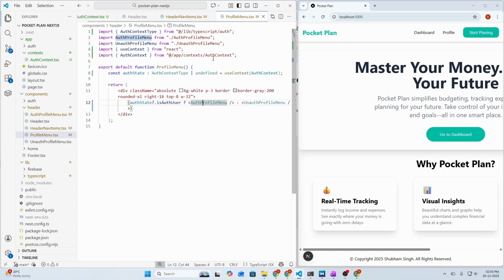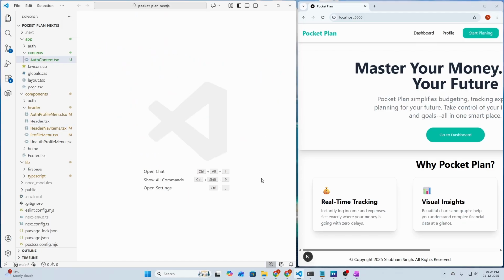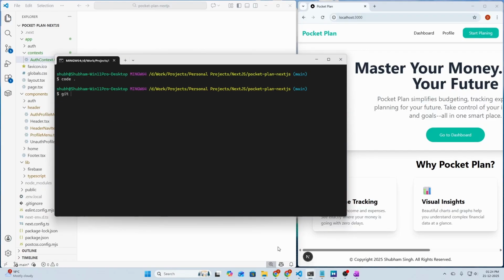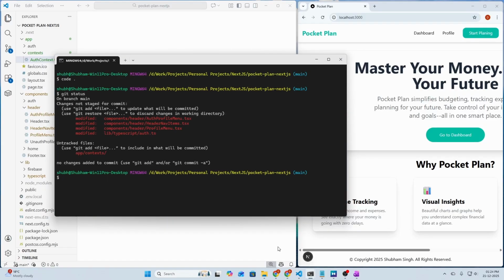Let's close it now and continue working on our user session management. So let's close this also. But before that, let's commit our changes first of auth context and login functionality. So let's get status here, and we are seeing some files modified and added.